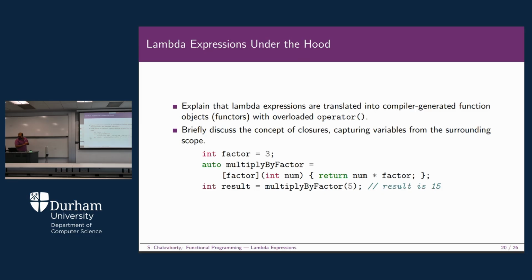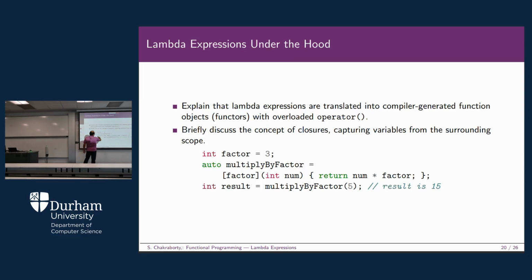Next, we're going to explain that lambda expressions are translated into compiler-generated function objects called functors with an overloaded operator, and briefly discuss the concept of closure, capturing variables from the surrounding scope. So let's take a look at the scope a little bit more. So you have int factor equals 3. That is one variable we have declared, and assigned the value 3 to it. Then we have auto multiplyByFactor. So we are going to multiply some number by this factor. Factor is basically 3 here.